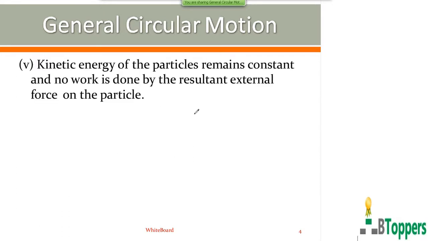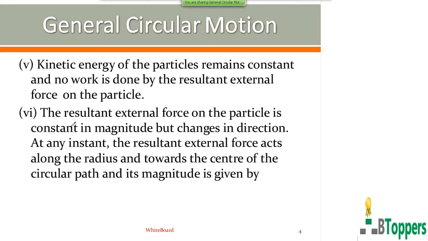The next point, the kinetic energy of the particle remains constant and no work is done by the resultant external force on the particle. Next point, sixth one: the resultant force on the particle is constant in magnitude but changes in direction. At any instant, the resultant external force acts along the radius and towards the center of the circular path, and its magnitude is given by F external equal to m v square by r.